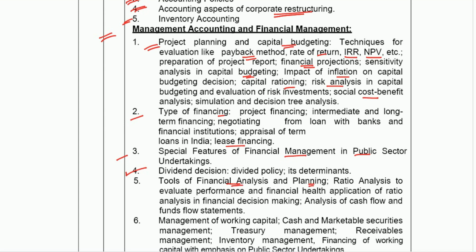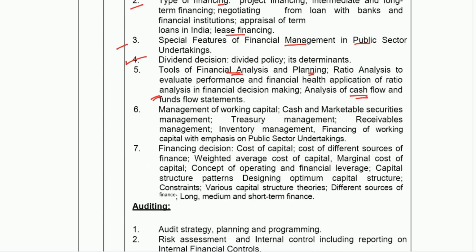So basically your ratio analysis is asked here. Then analysis of cash flow and fund flow statements. Then they are asking management of working capital. Then finance decision, so in that they are asking cost of capital, different sources of finance, weighted average cost of capital, that is your WACC, marginal cost of capital, your operating and financial leverage, capital structure, etc. And also different sources of finance, long term, medium term and short term finance. So your financial management is relatively a bigger topic than your financial reporting.